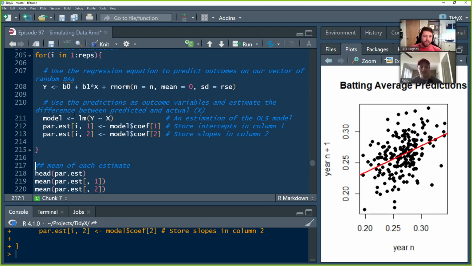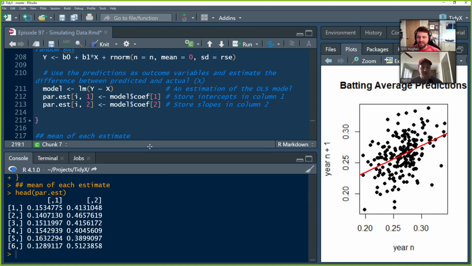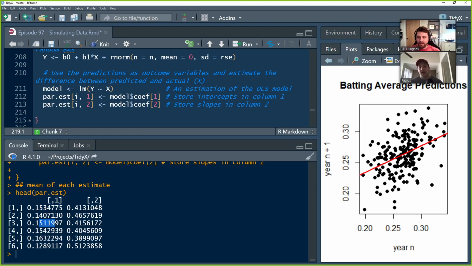1,000 players played. Yeah, exactly. 1,100 players. Yep.